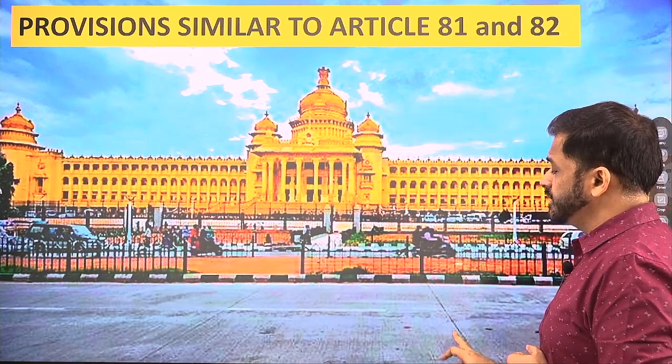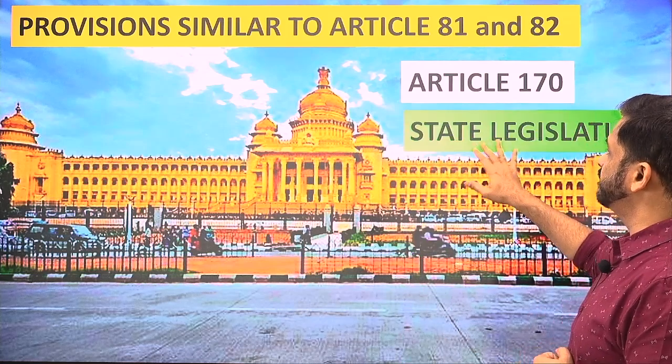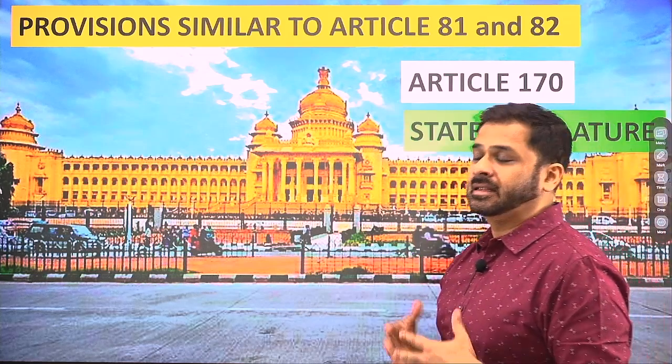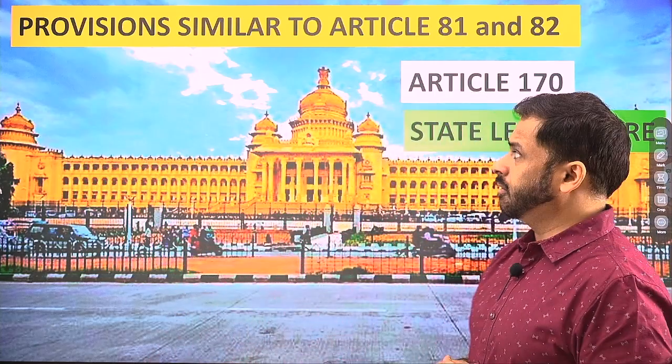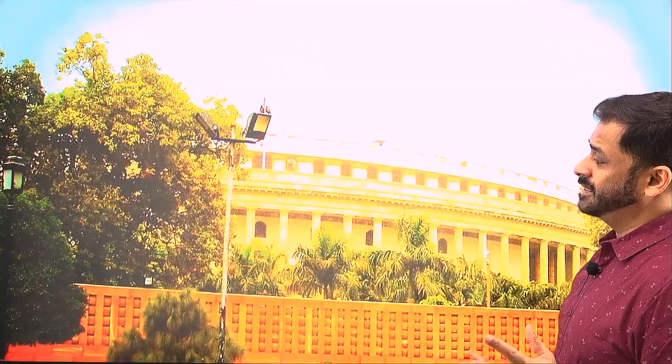So similar provisions related to 81 and 82 are given in Article 170 as far as state legislature is concerned, and state legislature here obviously means we are talking about the lower house, the state legislative assembly. Okay, so now let us look into the process of delimitation as it has been.